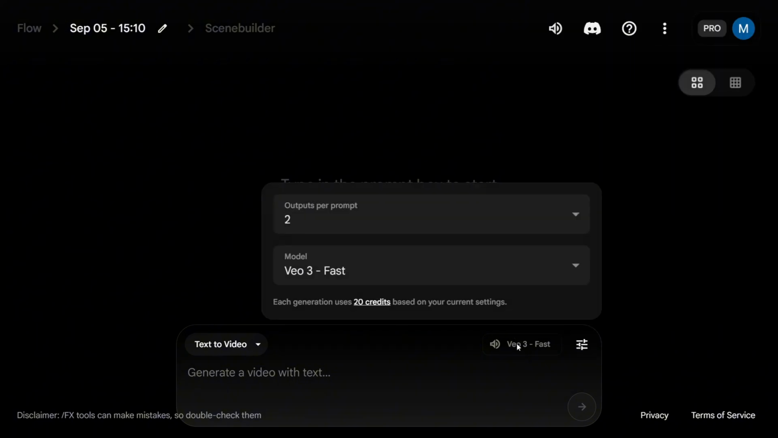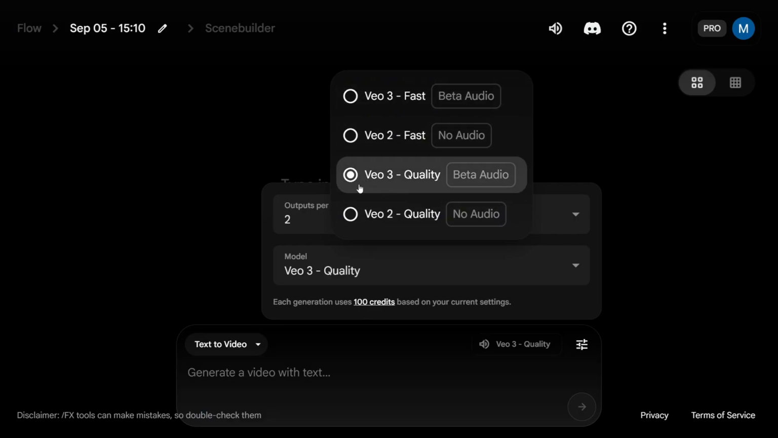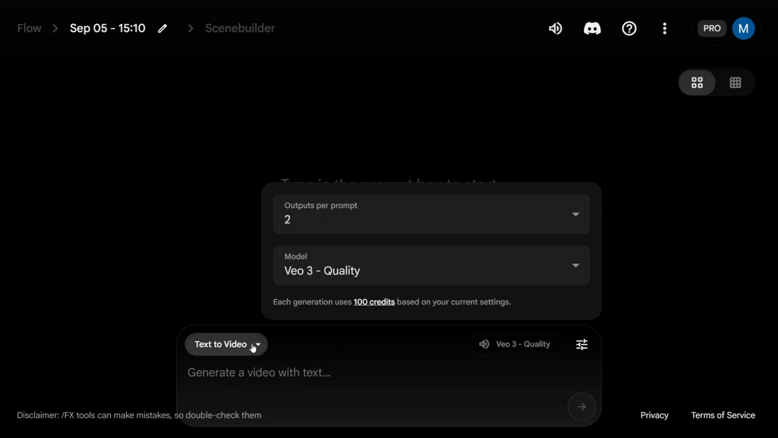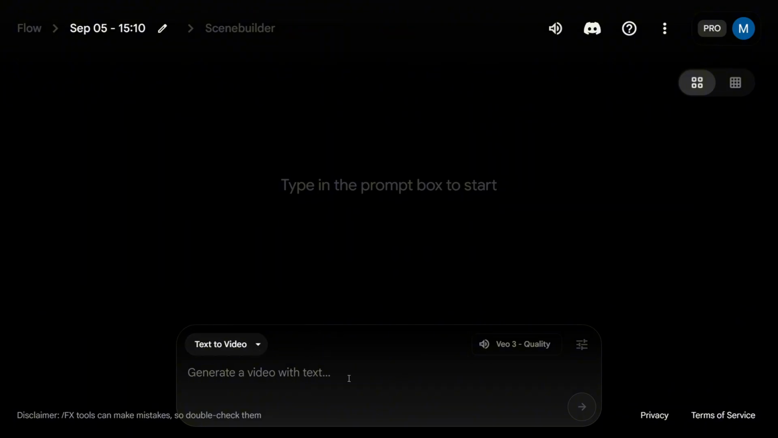From here, you can choose the model you want to work with. The Veo 3 and Veo 2 fast models cost 20 credits per video, while the Veo 3 and Veo 2 quality models cost 100 credits per video. I recommend starting with the Veo 3 fast model. Next, choose your creation method: text to video, image to video, or ingredients to video. For text to video, simply enter your prompt in the box.